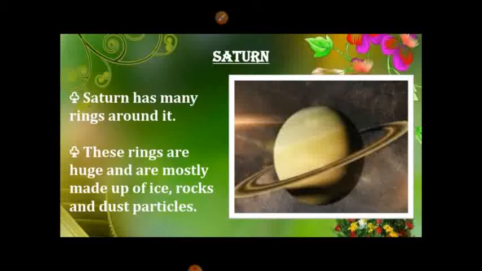Titan, Saturn's largest moon, is the only satellite in the solar system that has clouds and a dense atmosphere composed of nitrogen and methane. The specific gravity of Saturn is less than that of water.